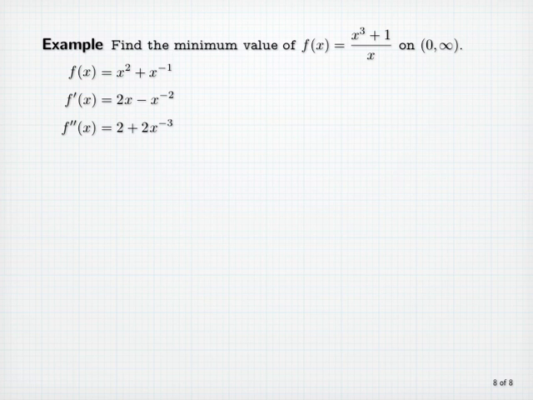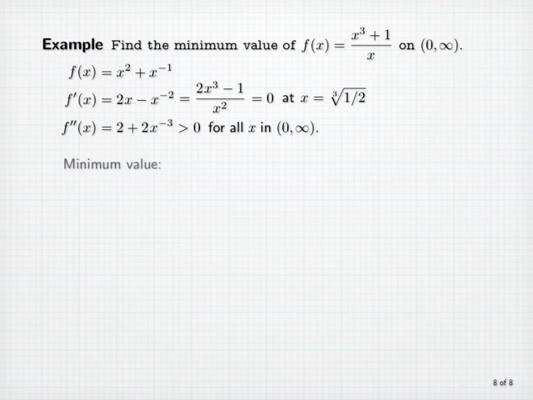and f double prime of x is 2 plus 2 times x to the minus 3 power. Now let's notice that f double prime of x is greater than 0 for all x in the interval from 0 to infinity. Therefore, if f has a critical number in that interval, its global minimum must occur there. So let's look for the critical numbers. Let's rewrite f prime of x as 2x cubed minus 1 over x squared, making it easy to see that f prime of x is equal to 0 when x is equal to the cube root of 1/2.